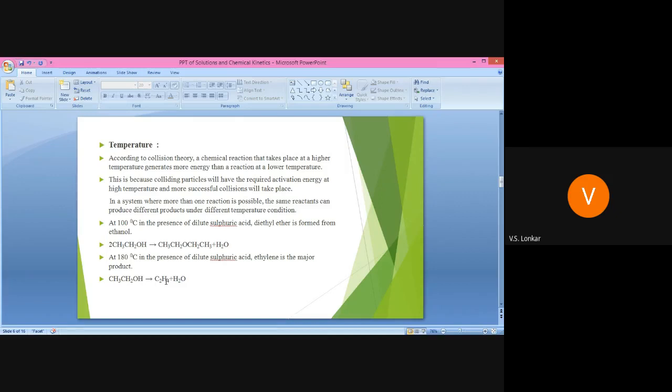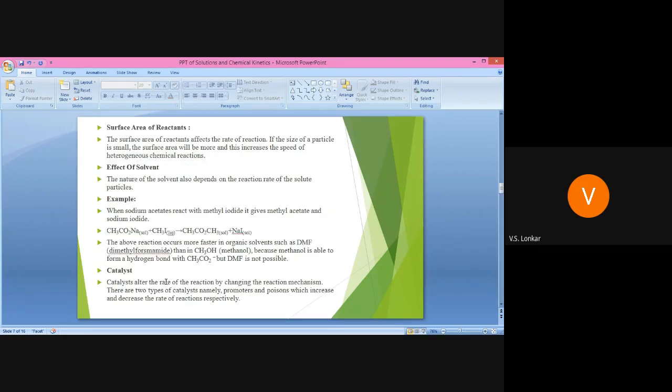Okay, and for every rise in temperature, whenever you consider the temperature, every rise of 10 degrees Celsius, the reaction rate becomes double. Okay, that means if you increase the temperature by 10 degrees Celsius, the rate of that reaction doubles. Next factor is surface area of reactants.